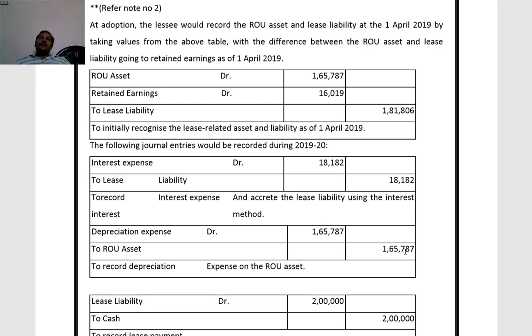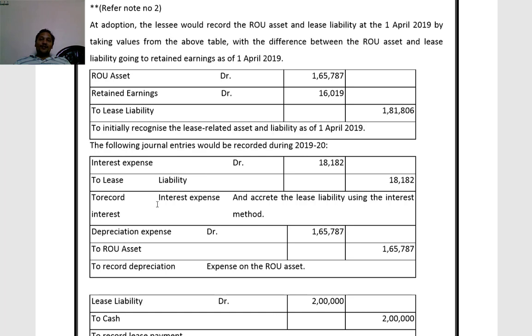So on 1st April 2019 the entries are: ROU asset account debited 1,65,787, retained earnings debited 16,019, to lease liability 1,81,806. Then for 2019-20 the entries are: interest expense account debited to lease liability 18,182.